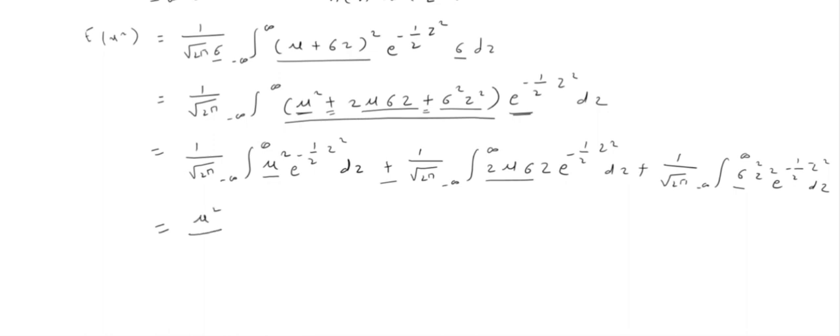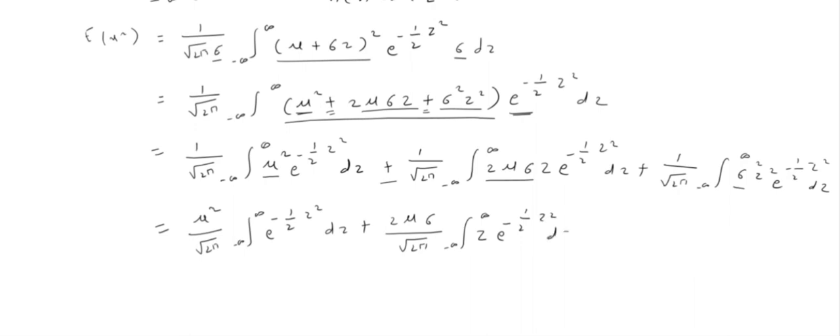So mu square upon root 2 pi, integral from minus infinity to infinity e raised to minus half z square dz, plus 2 mu sigma upon root 2 pi, integral from minus infinity to infinity z e raised to minus half z square dz, plus sigma square upon root 2 pi, integral from minus infinity to infinity z square e raised to minus half z square dz.